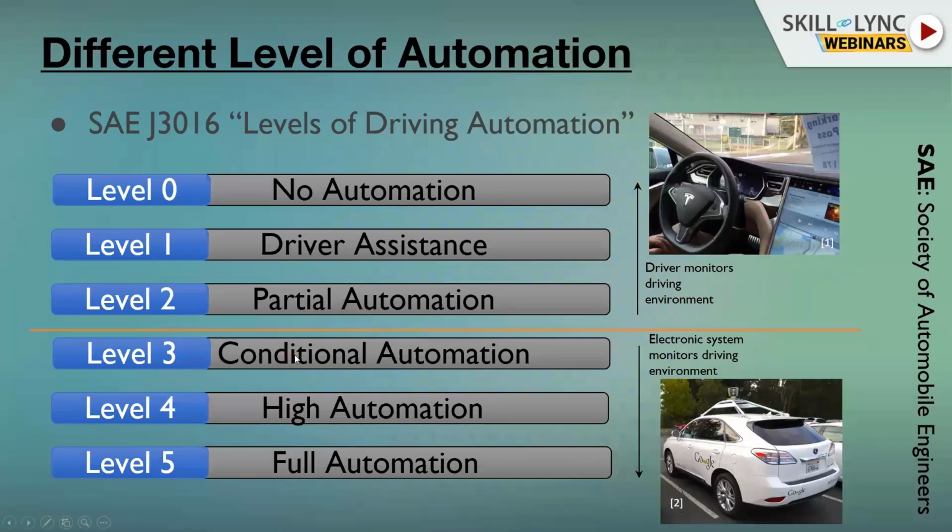It means that it is in the stage of research and development, but you cannot go to the market and buy one. The latest Mercedes or the latest Ford or any other car that you buy only has level 0, level 1, or maximum level 2. And as you can see here, I put a picture of a Tesla. When we talk about the autopilot of the Tesla, we are not talking about full automation. We are still far, far, far away from full automation. Most people think that with the autopilot of Tesla you press a button and the car drives, that this is an autonomous car. No, it is not an autonomous car.